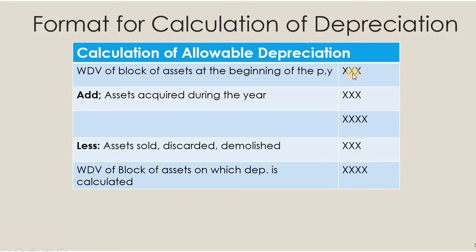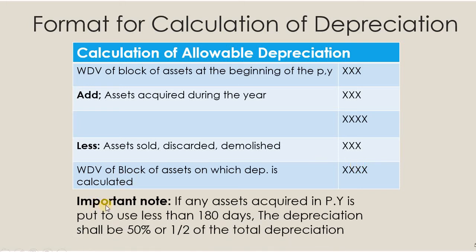Take the written down value of 31st March of the last year, continue it at the beginning of the previous year, add purchases during the year, deduct the sales during the year, and on the written down value of the block of the asset that you get at the end of the year, you should calculate the depreciation.